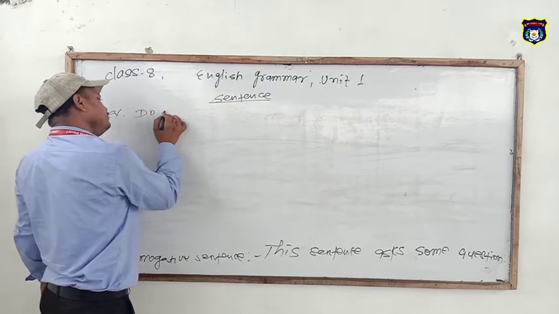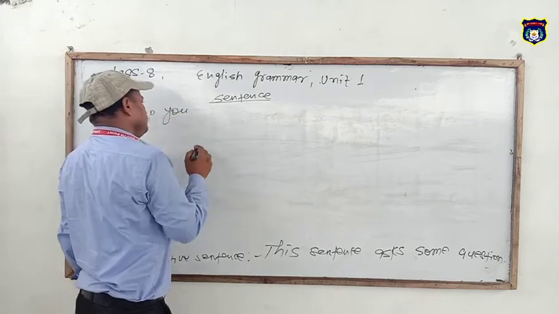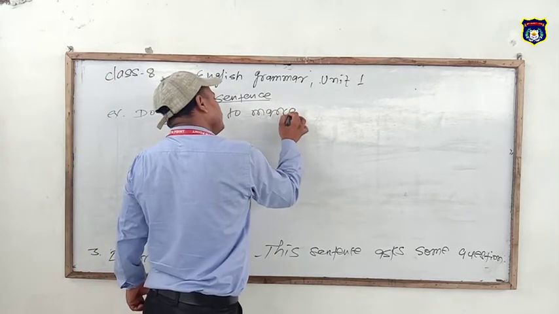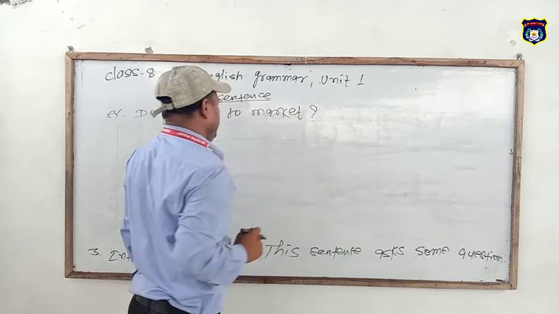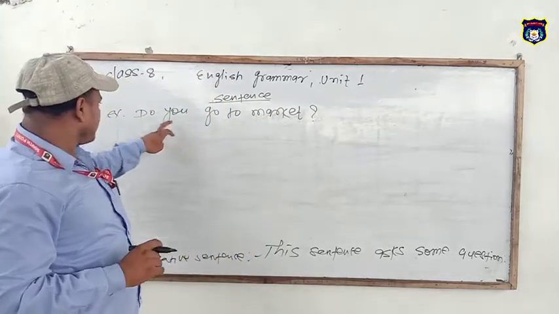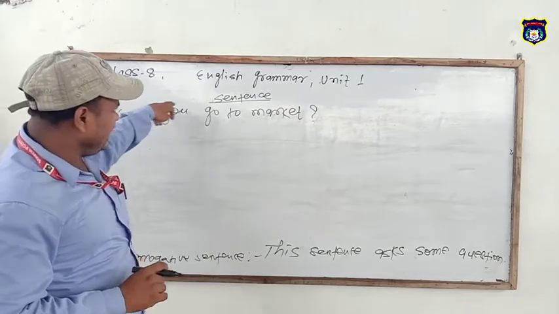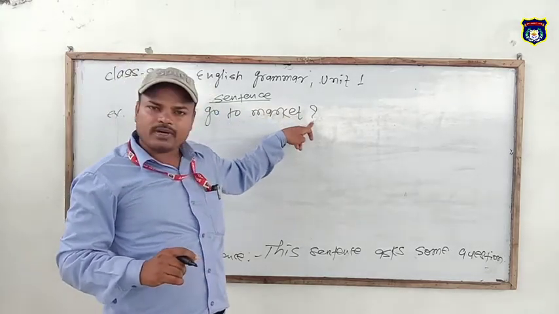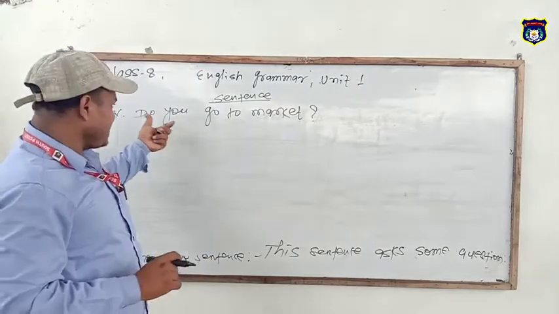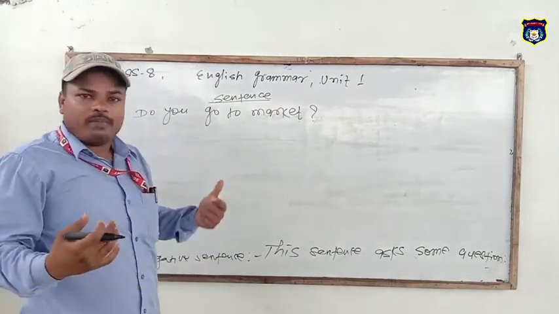Do you go to market? Here, this is an interrogative sentence. This sentence starts with a helping verb and contains a question mark at the end. So this is an interrogative sentence. It asks questions. Do you go to market?